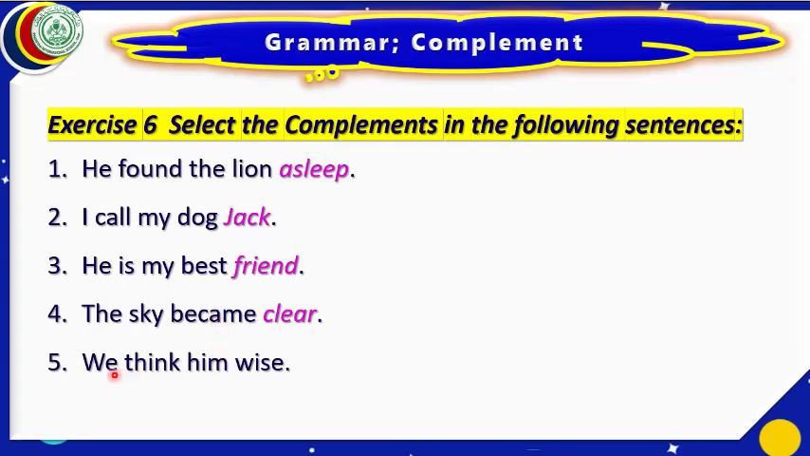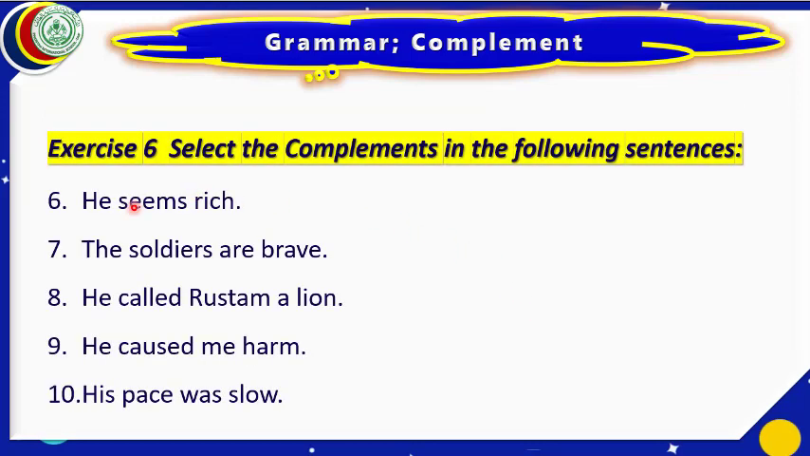In part number 5, we think him wise. If we write here we think him, is it a complete sentence? No. To complete the predicate, we have to write here wise. That is why this wise is the complement. Let us mark it as a complement. We have marked it as a complement. Let us move to the next part. There are total 10 parts. We have done first 5. There are 5 more parts in this exercise.